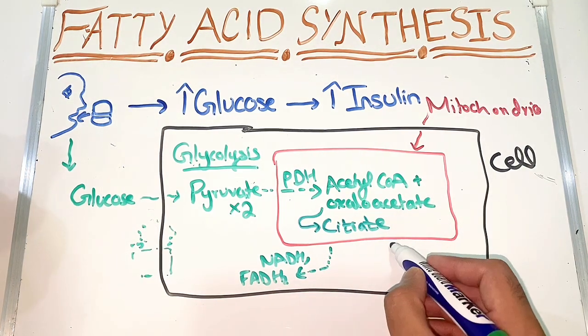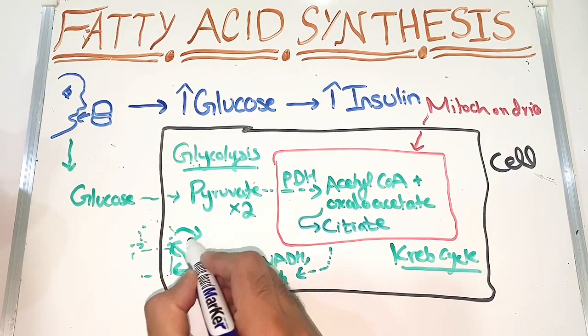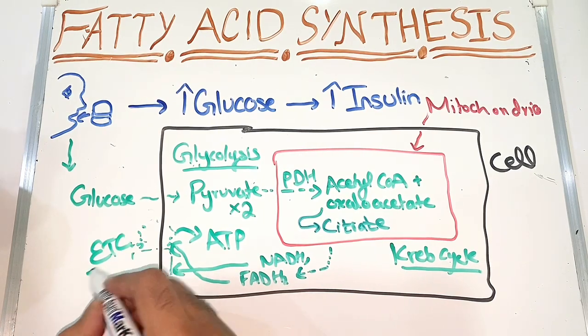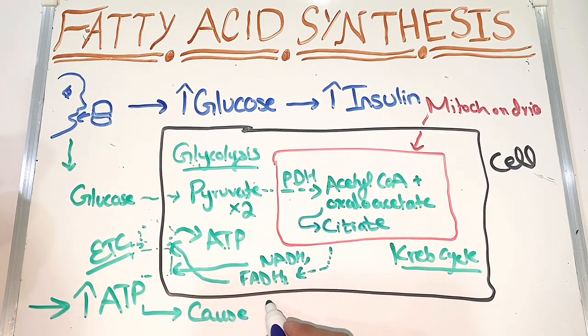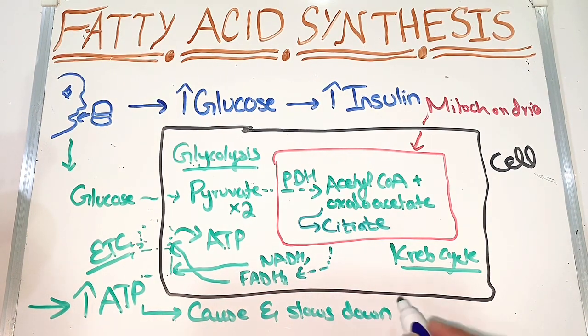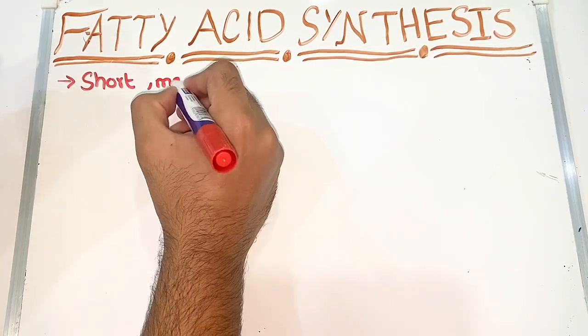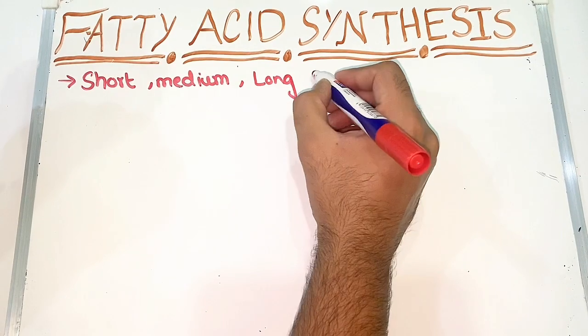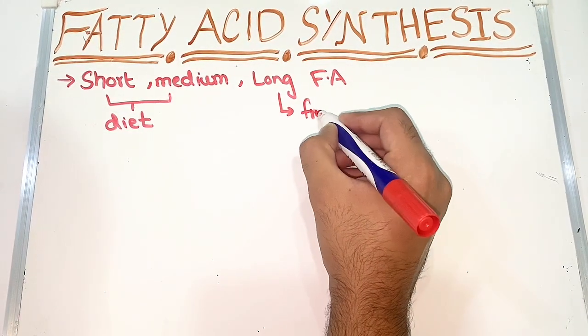The third process which happens is the electron transport chain. In the electron transport chain, NADH and FADH2 release ATP. So these three processes happen, then we get more ATP. When there is more ATP, it will cause some enzymes to slow down and stop their function. So when there is no process left to happen, then there will be fatty acid synthesis. So we can store it in the form of fatty acid.